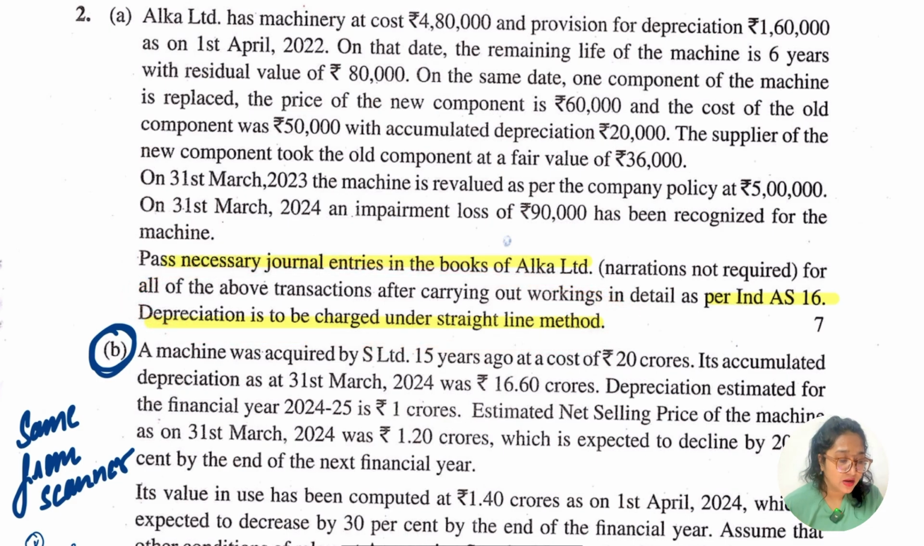I am not reading the question. So this question was easy. Basically it's a basic question, concept-wise nothing is to be done here, just pass a journal entry and hope you know the answer. Let's go for this scanner.